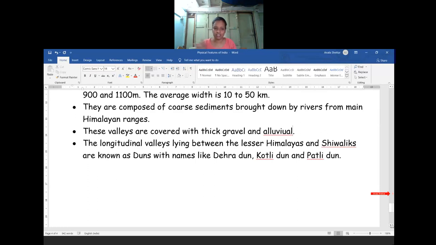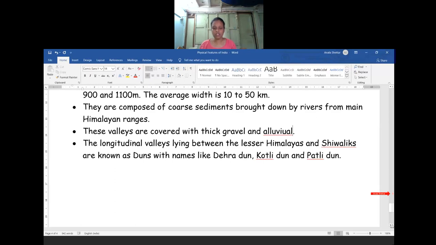Whatever valleys we see in the Lesser Himalayas, that is in Shivalik, we call dunes. For example, Dehradun, Kotli Dun, and Patli Dun are well-known dunes in our country.